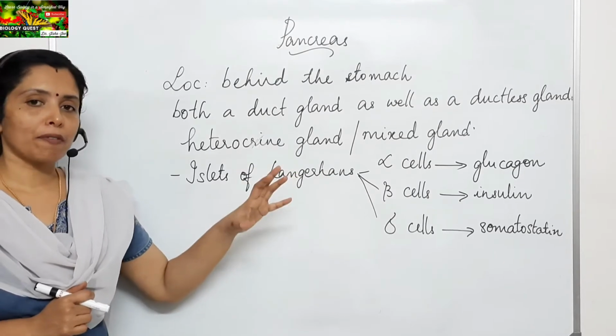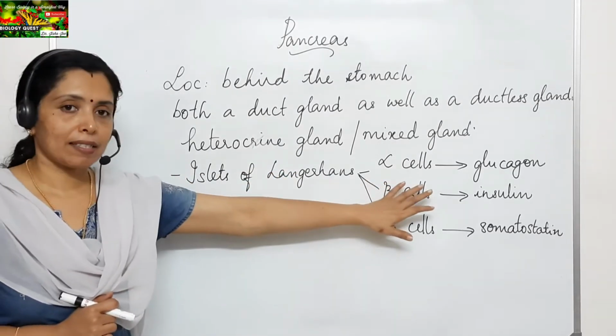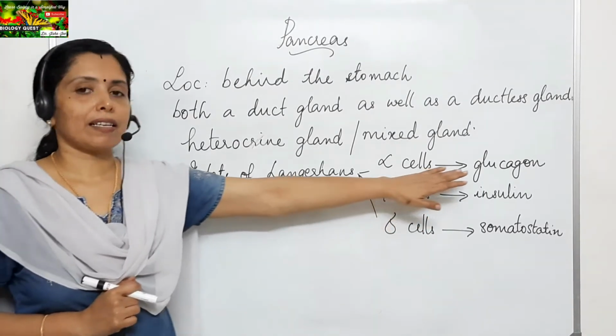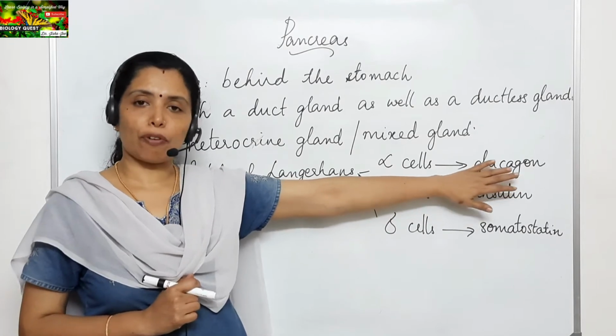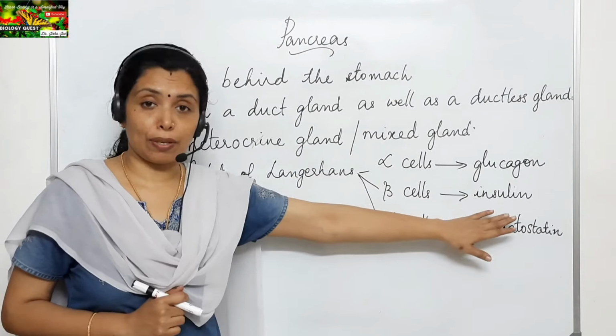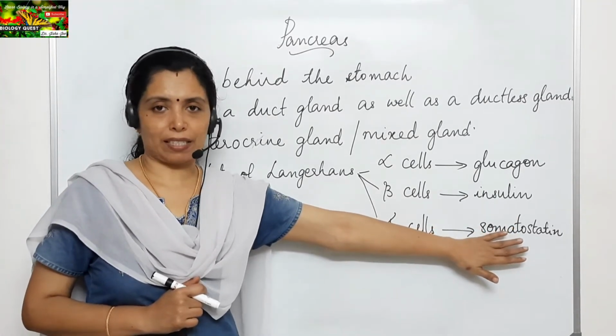This group has three different types of cells: the alpha cells, beta cells, and delta cells. Alpha cells secrete the hormone glucagon, beta cells secrete insulin, and the delta cells secrete somatostatin.